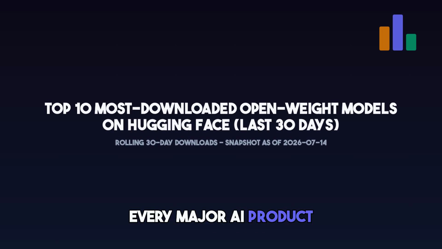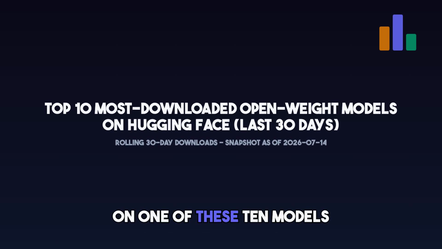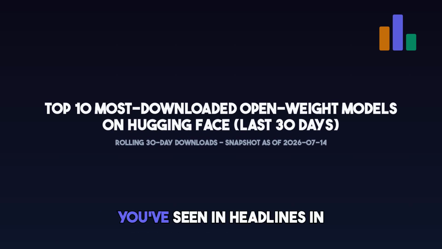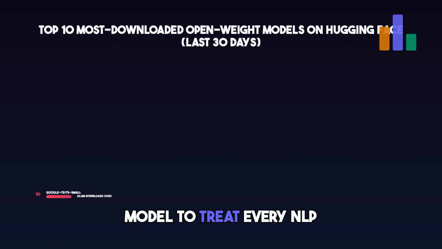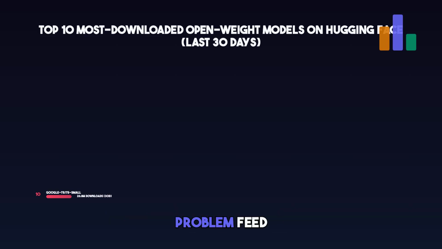Every major AI product you use probably runs on one of these 10 models, and none of them are the ones you've seen in headlines. In 10th place, Google's T5 Small with 26.8 million downloads. Released in 2019, T5 was the first model to treat every NLP task, translation, summarization, classification, as a single text-to-text problem. Feed it text, get text back.